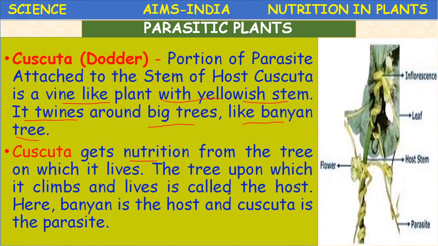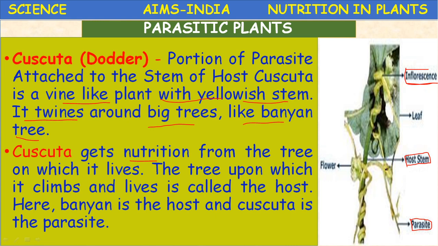Okay, what is a host? So the host of the Cuscuta plant, if you see in the picture, is the host stem. The flowers which are produced by this Cuscuta, a bunch of flowers, is called an inflorescence, and this is the parasite, yellow color. What is the characteristic feature of this Cuscuta? It's a vine-like plant with a yellowish stem.